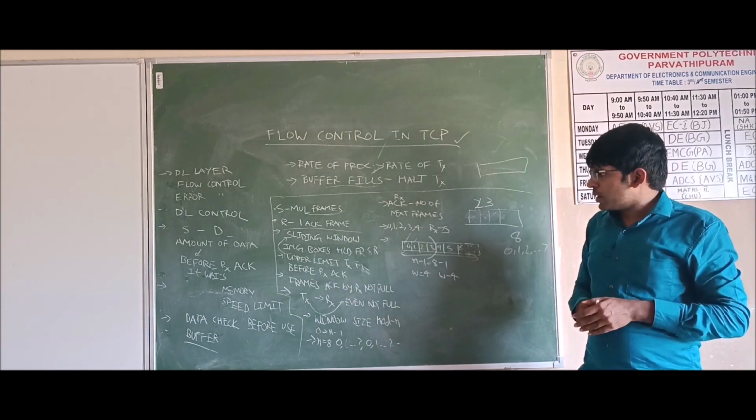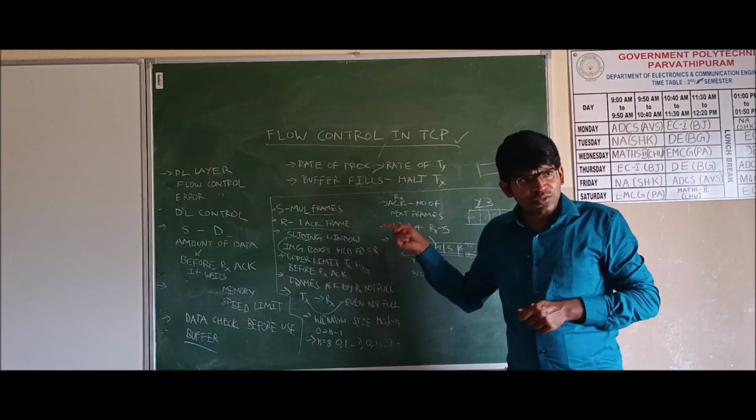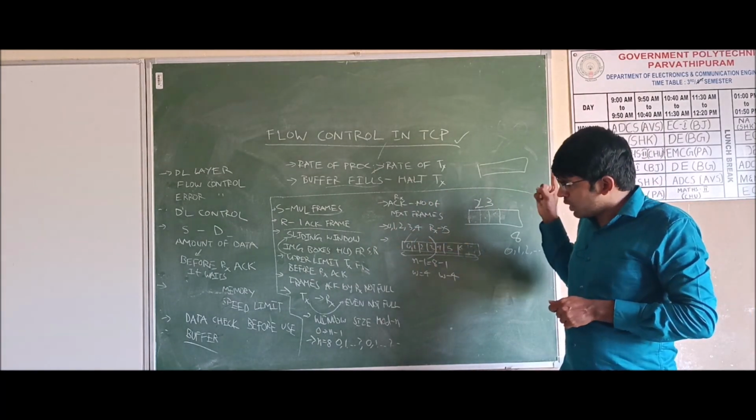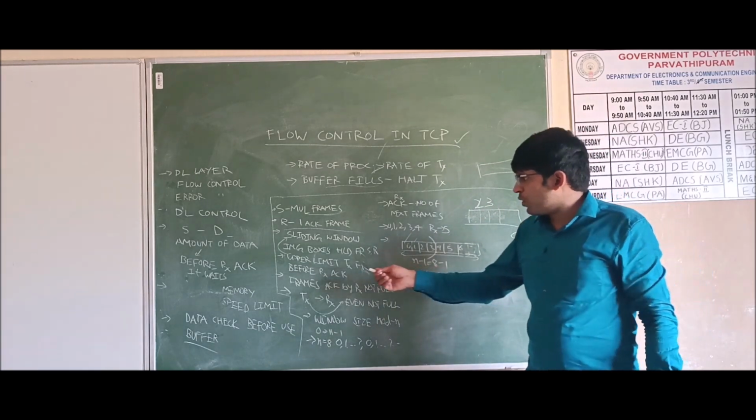5. So these 2 numbers should match: when we add the window size of the transmitting source side and the receiving end side, that should match the window size. Now we will see.